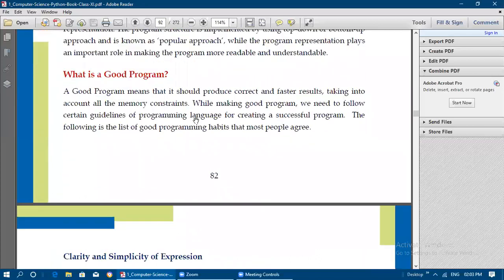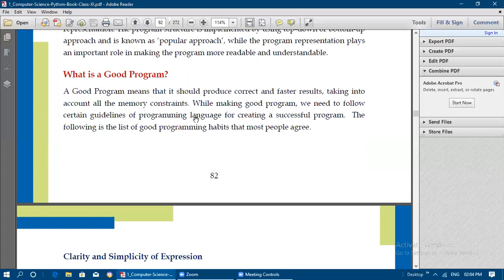Next, what is a good program? A good program means that it should produce correct and faster results. That is, it should produce precise, clear results, and the results should be obtained in a faster way, taking into account all the memory constraints. So in whichever system you are creating a program, it should take into account all the memory constraints, that is memory problems, or whatever hardware or software related issues there may be, and it should still be able to produce correct and faster results.